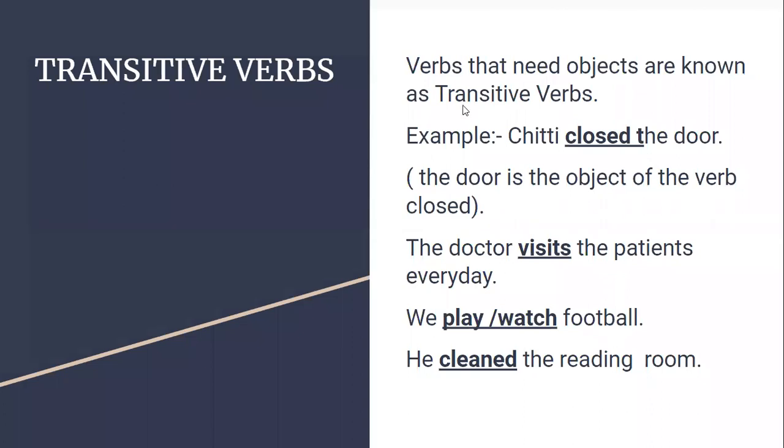The verbs that need objects are known as transitive verbs. Chitty closed the door. Closed becomes the verb and the door becomes the object. The doctor visits the patients every day. Patients becomes the object. We play football or we watch football. Football becomes the object. He cleaned the reading room. Reading room becomes the object.